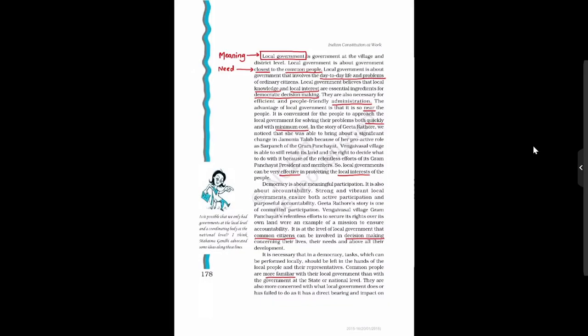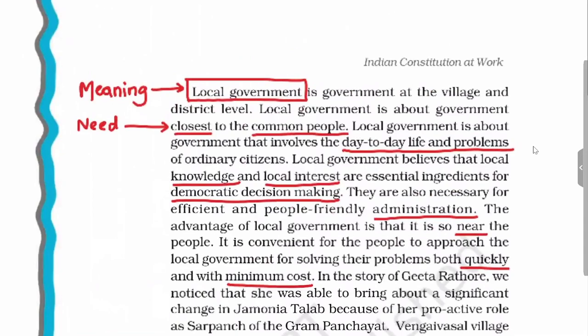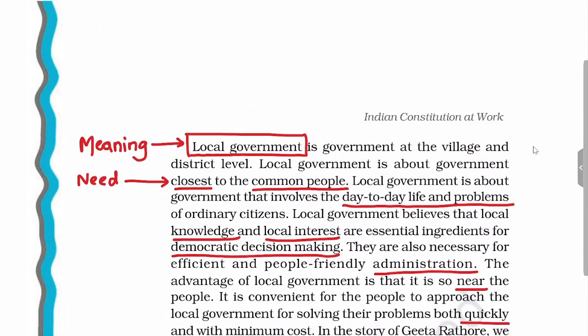So before beginning with understanding the need, we shall see the meaning of the local government. As discussed earlier, the government exists at three levels: central level, which is called union government or the central government. Then the government exists at the state level, which is called state government. Then the government exists at the local level, that is village level, city level, and district level. So the term local government is used for government existing at the village, in the rural area, and the district level. So this is a simple meaning of the local government.